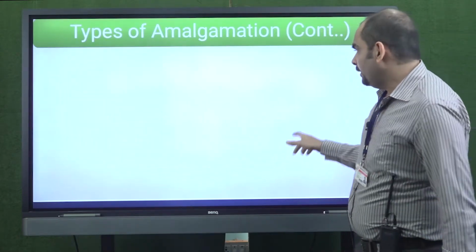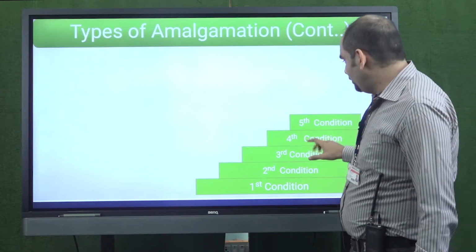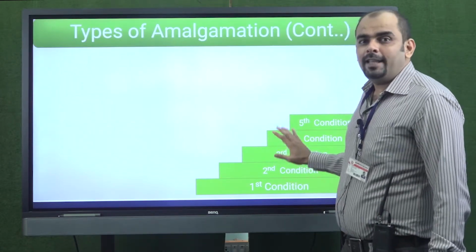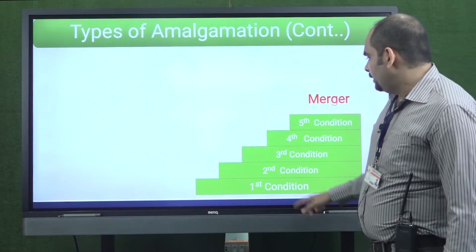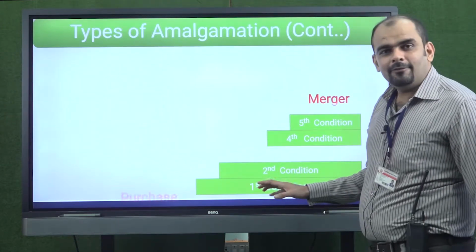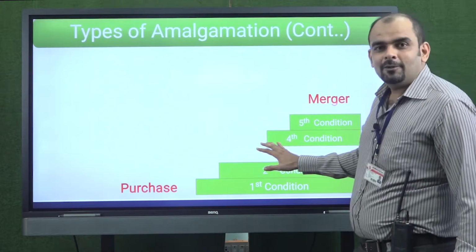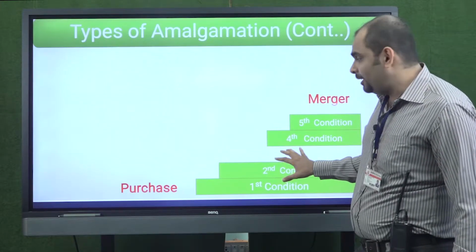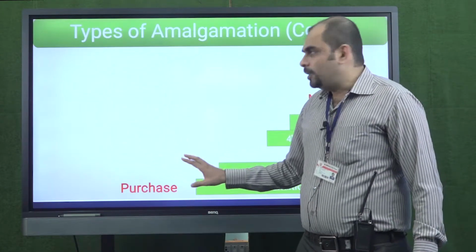Now what will happen if it is not fulfilled? As I have explained, there are 5 conditions. If all the 5 are fulfilled, it is a merger. If one or more fail to be fulfilled, or we are not able to satisfy all the 5 conditions, then it will become amalgamation in the nature of purchase.